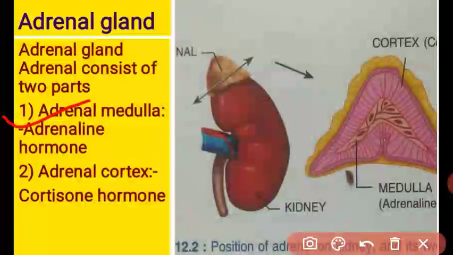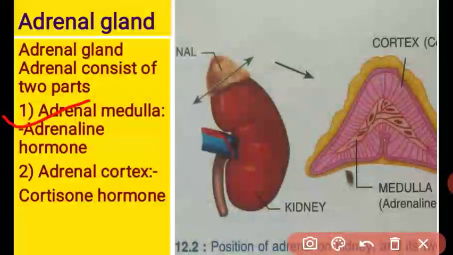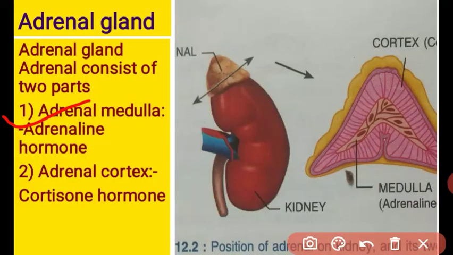medulla. The adrenal medulla secretes the adrenaline hormone. It is also called epinephrine, noradrenaline hormone. See student, it is a very important hormone which is secreted by the adrenal gland. It is also called the fight and flight hormone. Because why? When this hormone is secreted in our body, it prepares the body to meet any emergency situation.